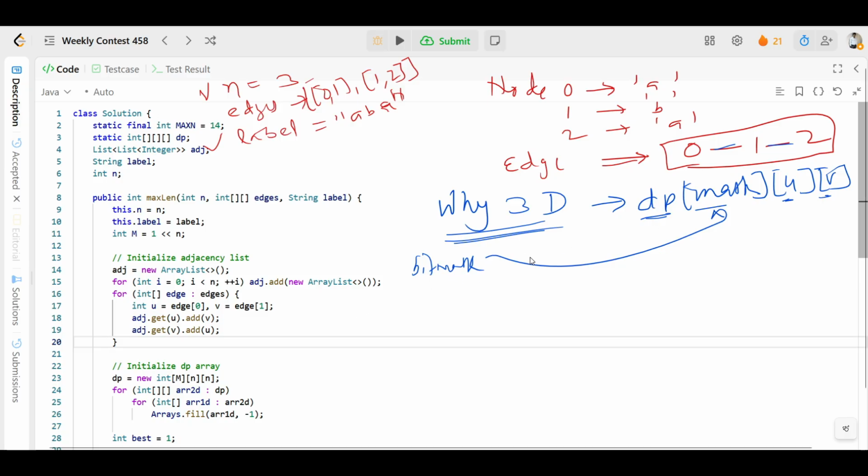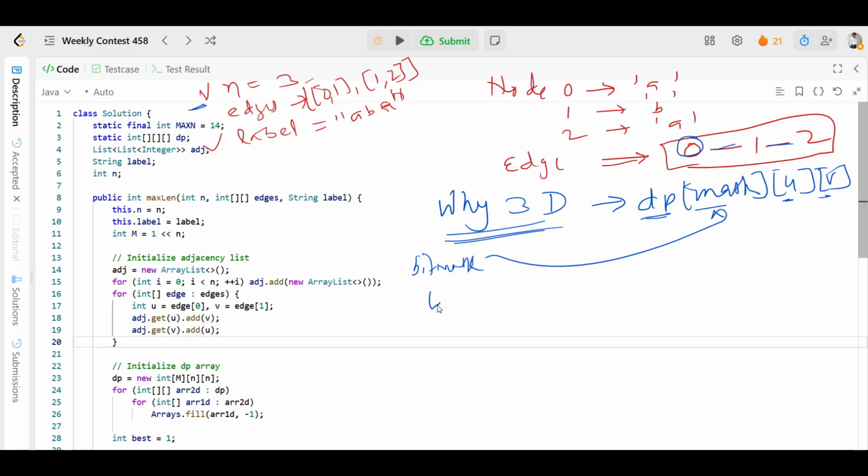Now you will say, sir, why do we use a bit mask here? See, we are given N nodes, right? For each DFS call, we must track which nodes are already used, because if we have already used a node, I don't want to come here again. We don't want to revisit, you know the graph rules, so that we will not go into an infinite loop. So instead of using, let's suppose, a boolean array like visited or used, like we used to do,